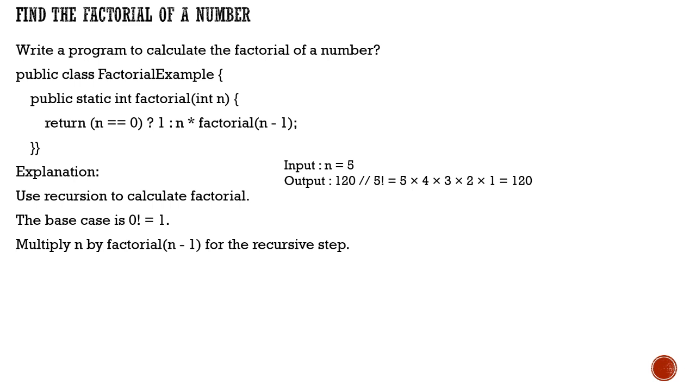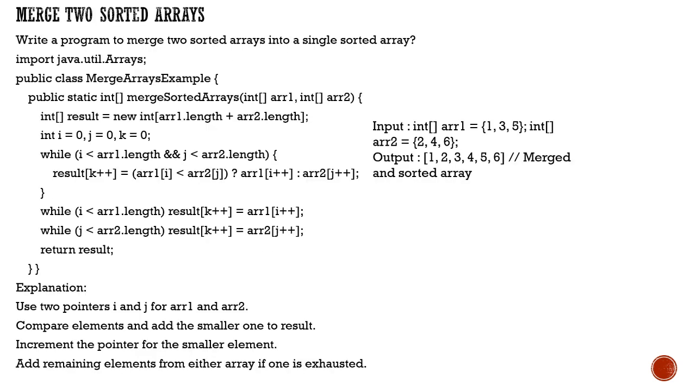Now, let's say 5 is passed. 5 into the factorial of 5 minus 1, that is 4, then 4 will be passed again over there. Again that number will be taken, then 3, and so on, until it is ultimately resolved. So this is how it will multiply multiple times. It's a recursive step.